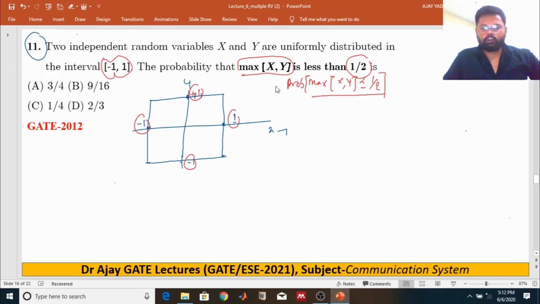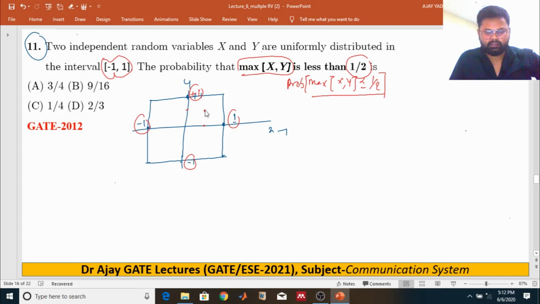Then we have to find out the maximum value of x and y. If the maximum value of x and y is up to here, half of x and half of y, it will be something like that.